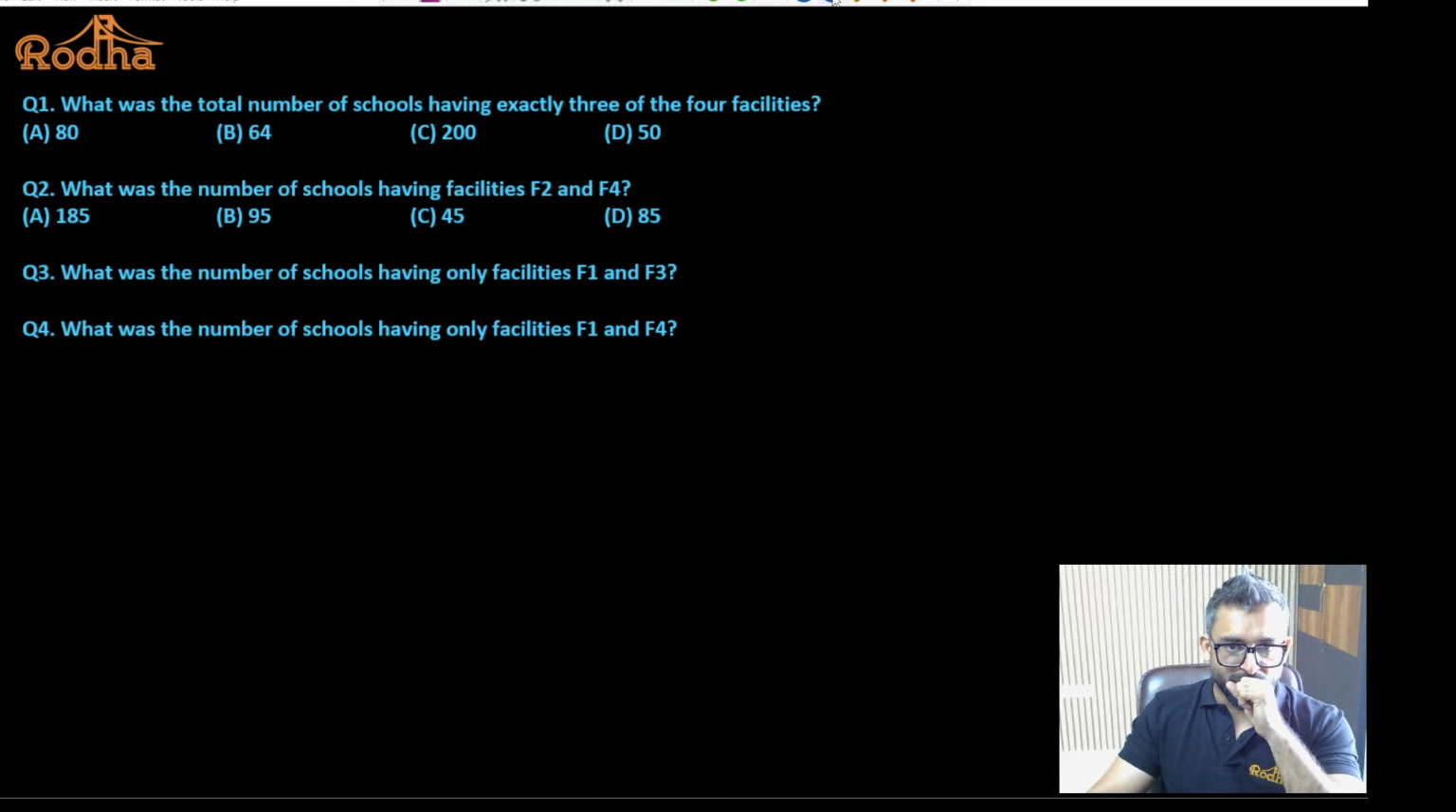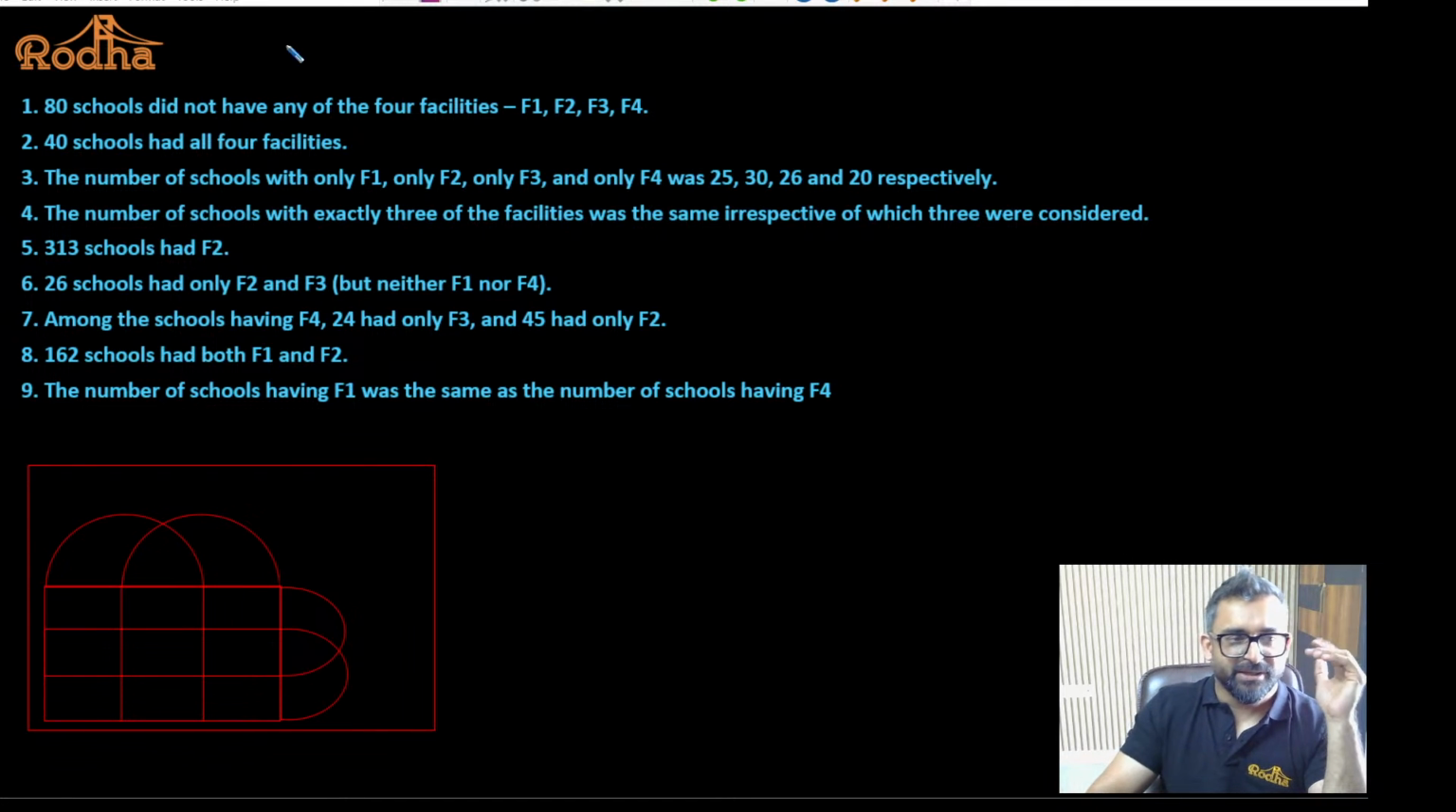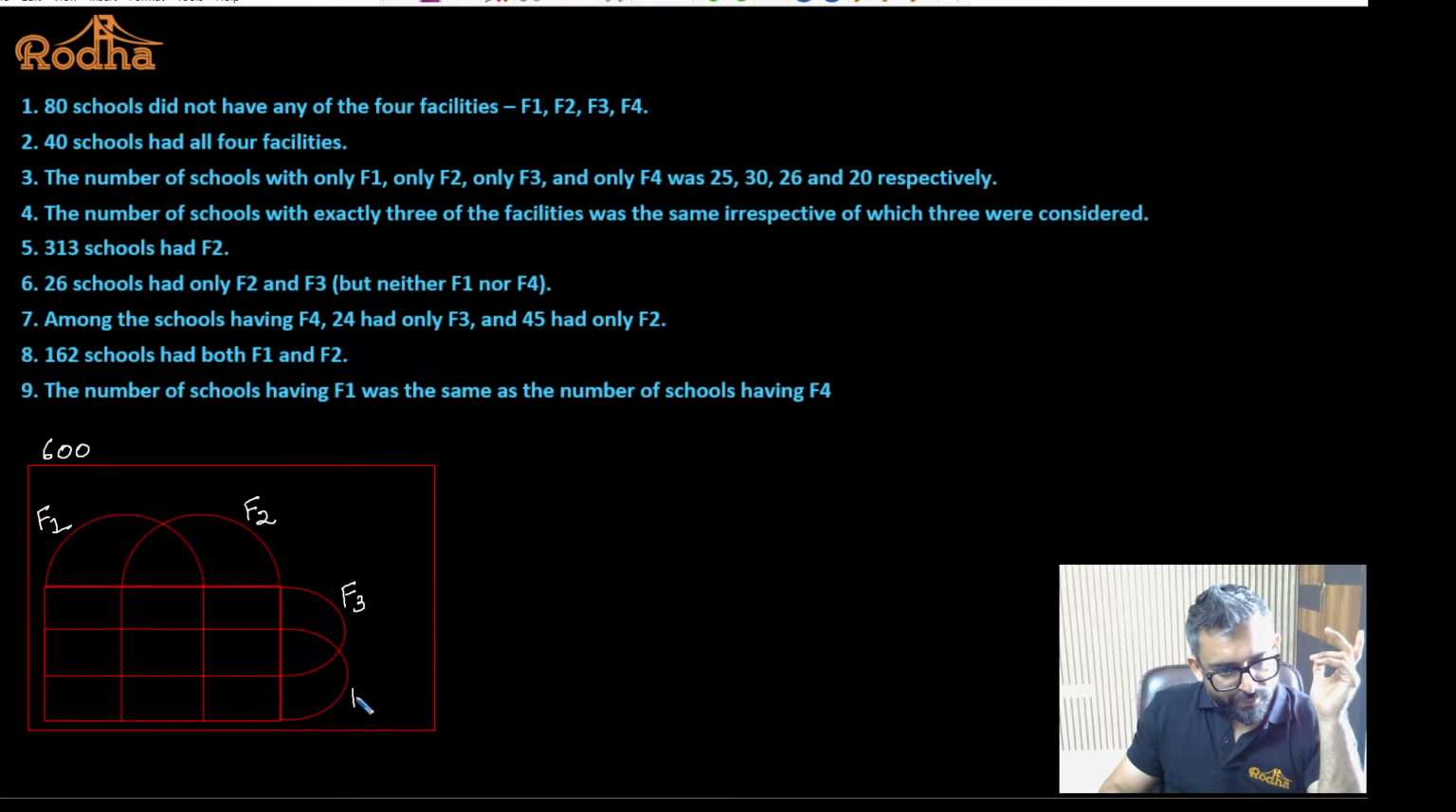Okay. So I have copied the data. 600 people were surveyed. That's what we have. I'll write F1 here, F2 here, F3 and F4. Yes? Do you agree with this?